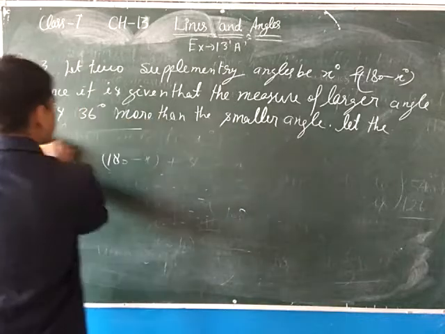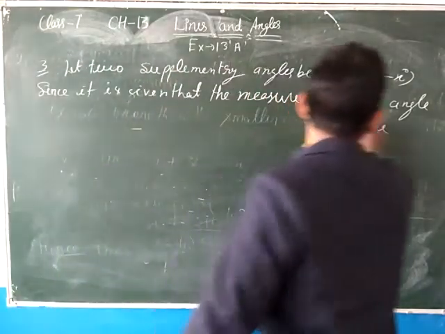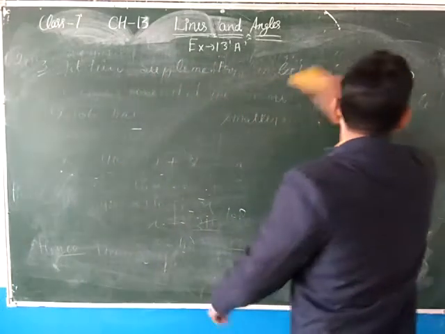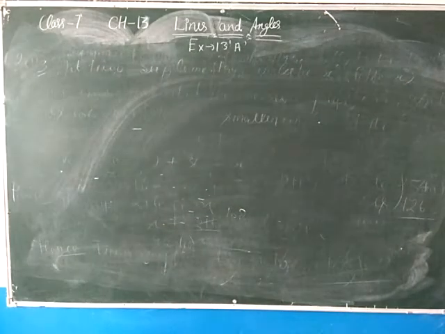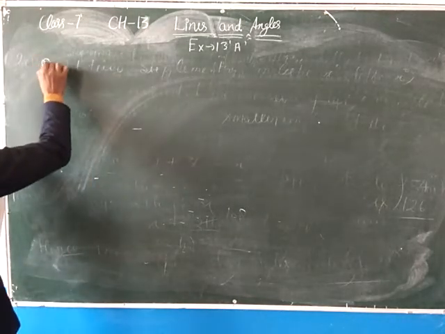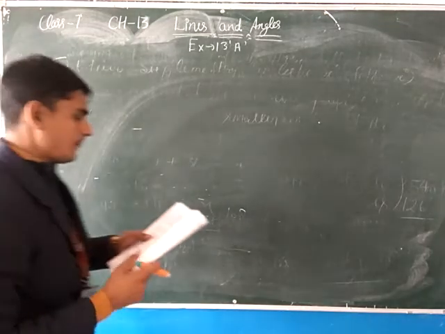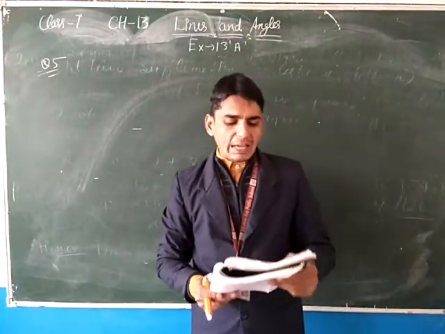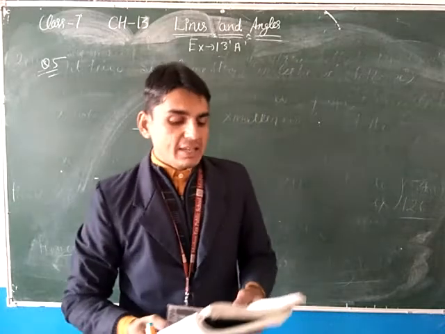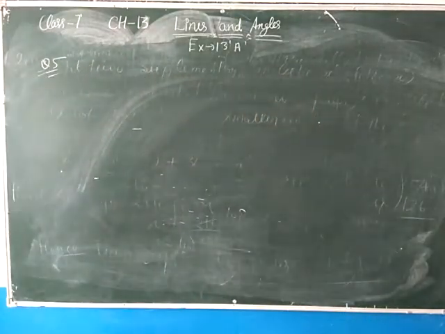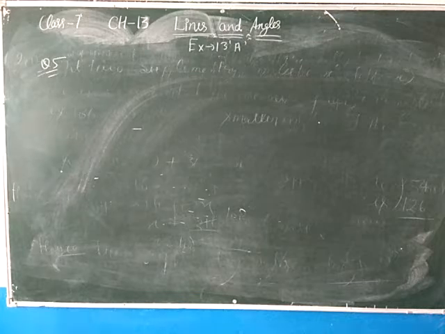And question number 5 is very important. Question number 5 is: can two angles be supplementary if both of them are acute? First case, second obtuse, and third is right. So see the first case.